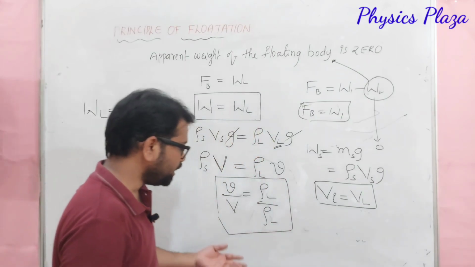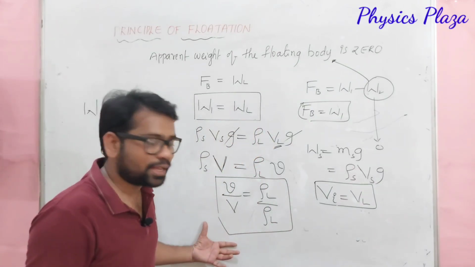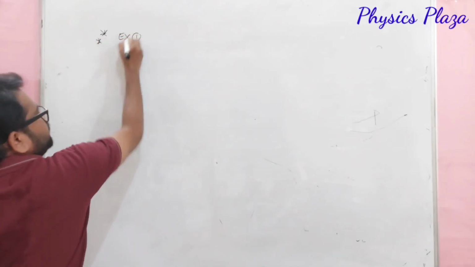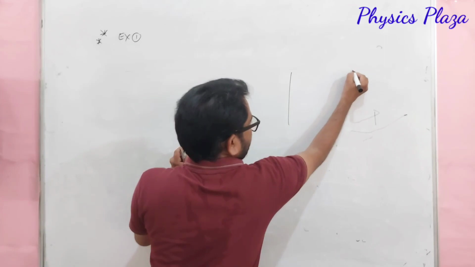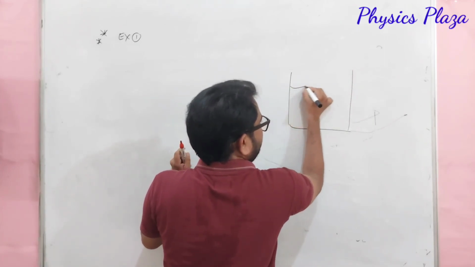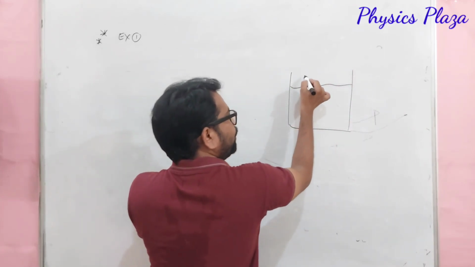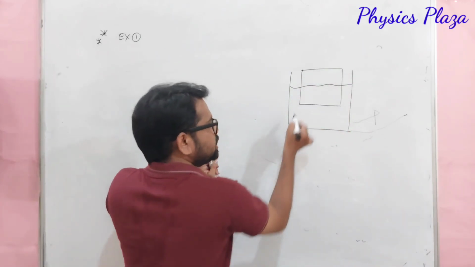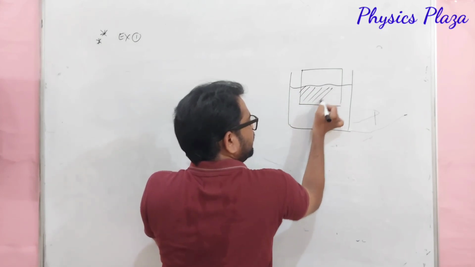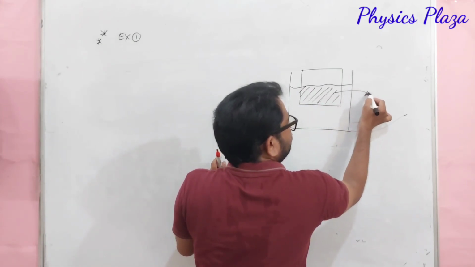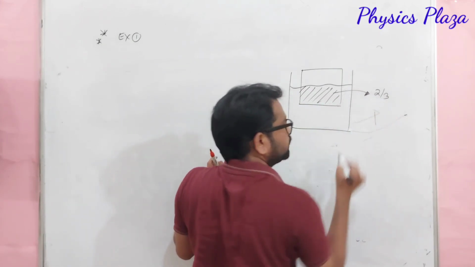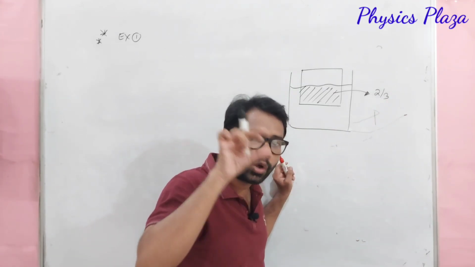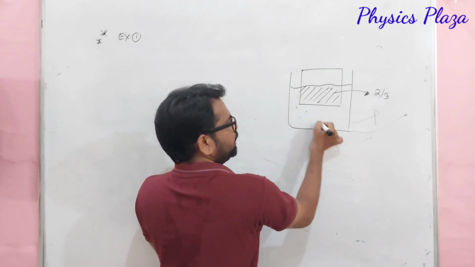Okay children, just copy it. Now we will do a few example numericals based on this formula. It's example one, we'll see. Here it is given that here is water, in which a body is immersed in such a way that 2 by 3rd of the volume of the solid is immersed in the water.